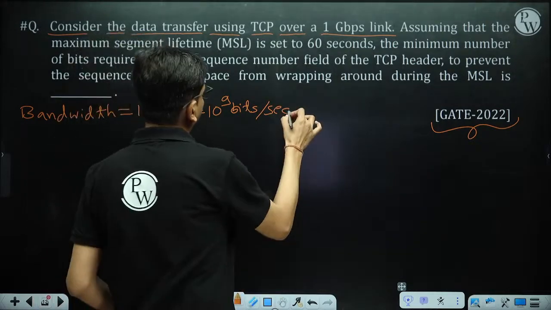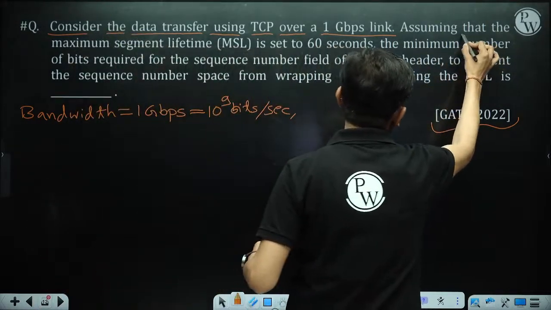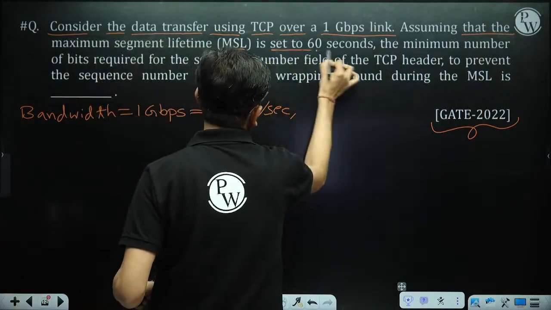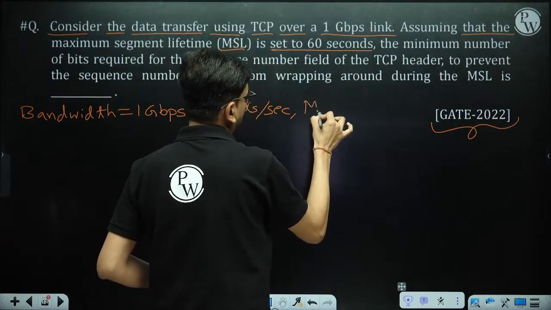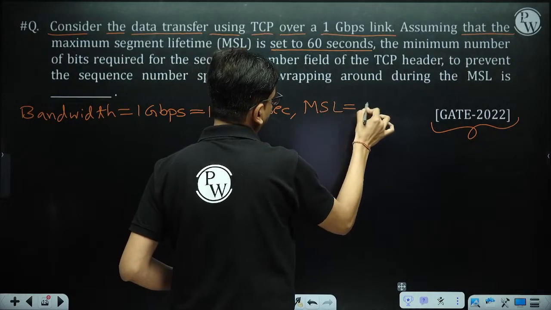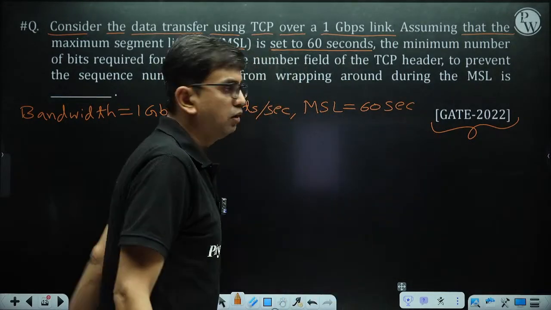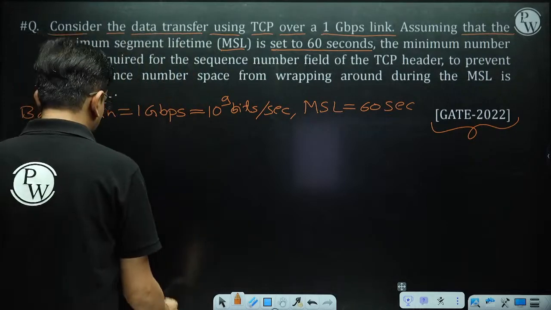Assume that the maximum segment lifetime is set to 60 seconds.